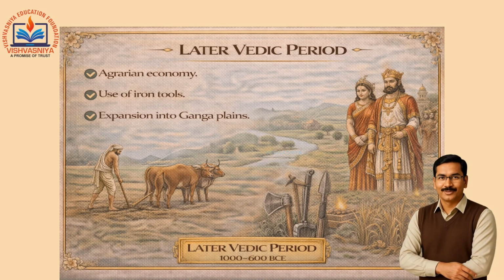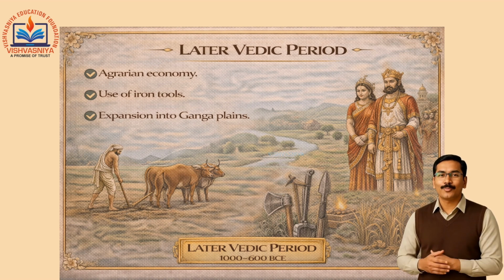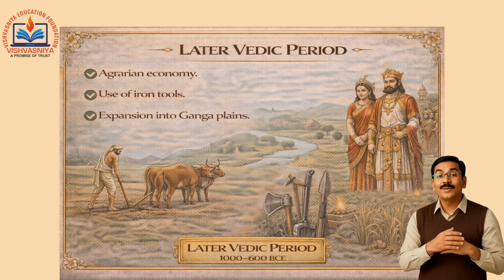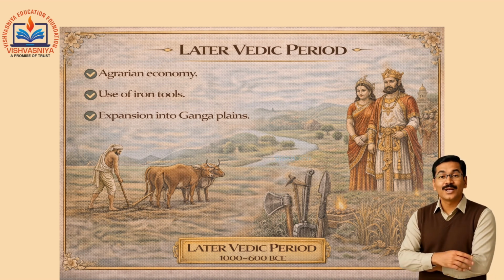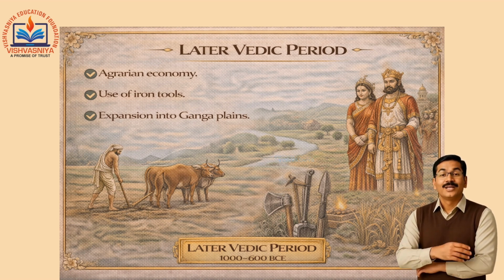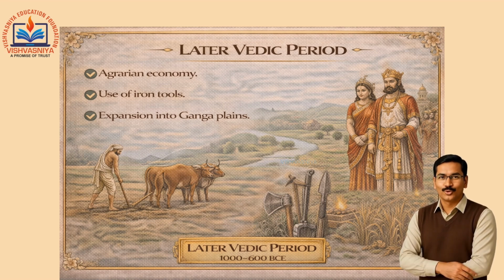In the later Vedic period, major changes took place. Agriculture became the main occupation, replacing pastoralism. The use of iron tools improved farming and increased production. People moved towards the Ganga plains, leading to permanent villages and more settled life.